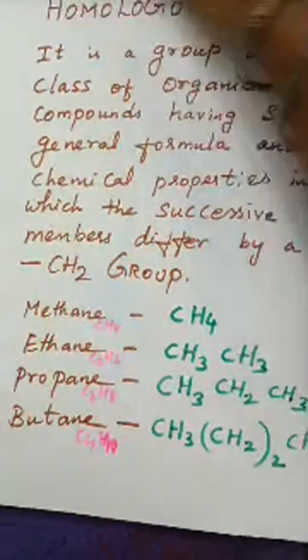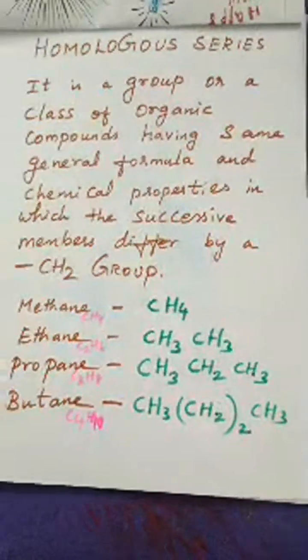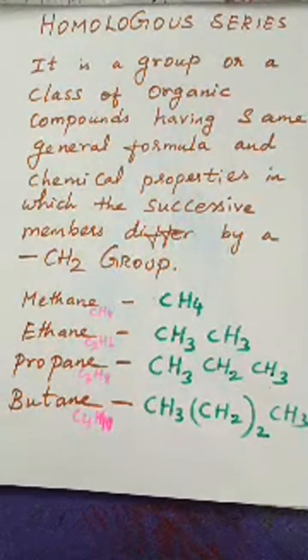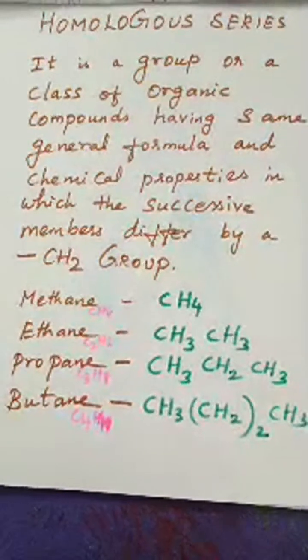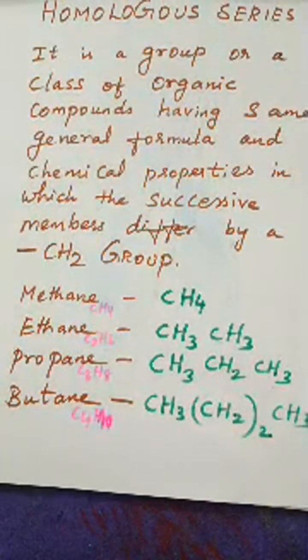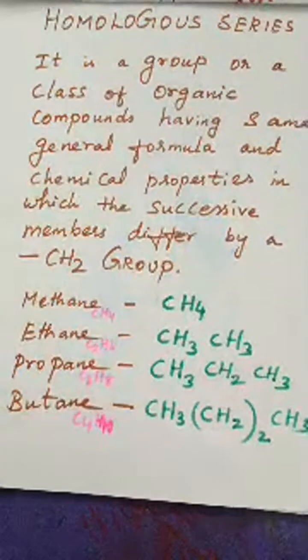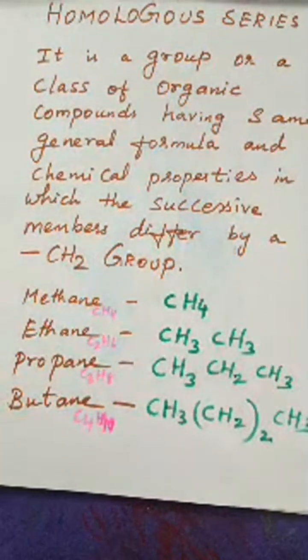Am I clear? Yeah. So now we are going to see the next one. I already told you that I am going to take the homologous series also. Let me explain what a homologous series is. Series means successive members of a compound family.